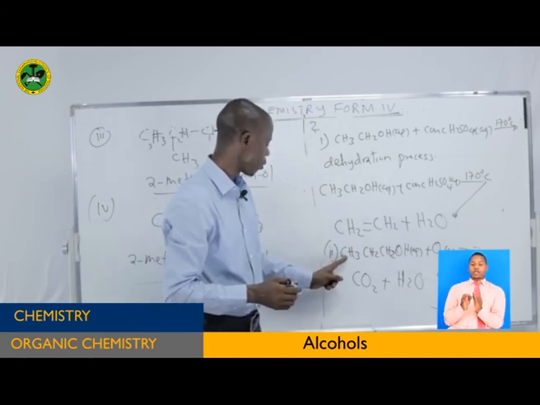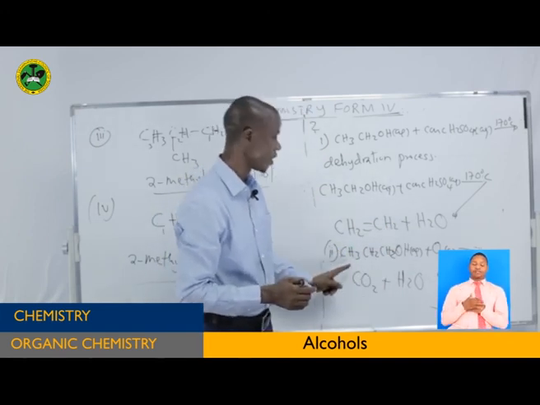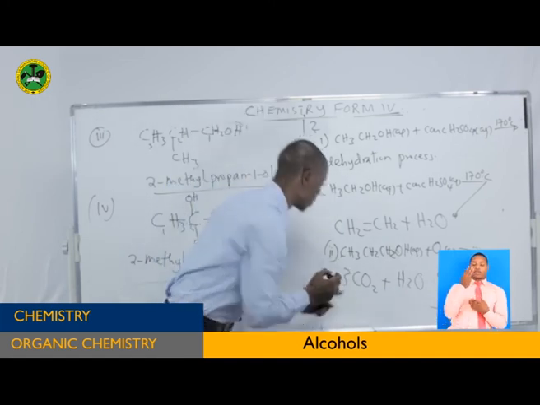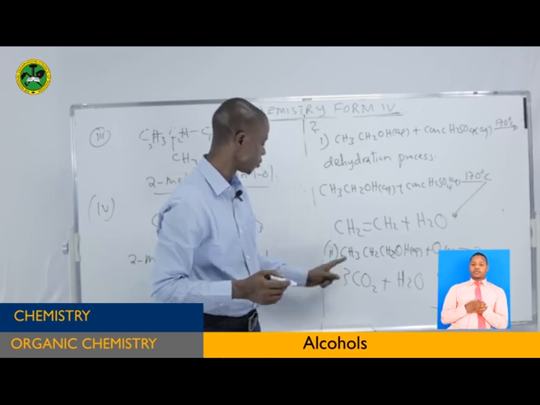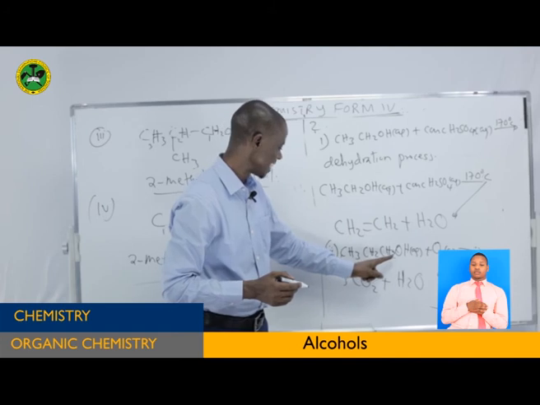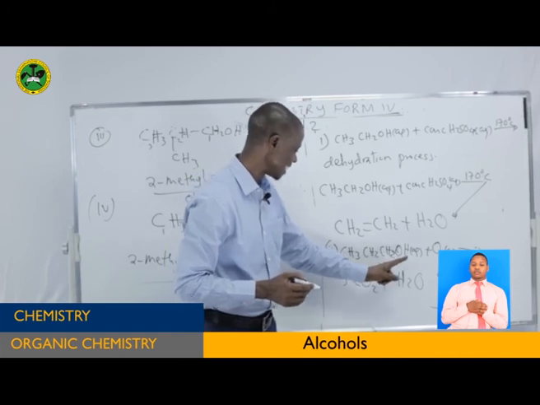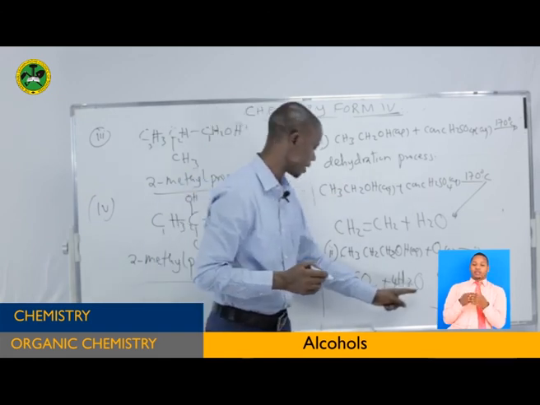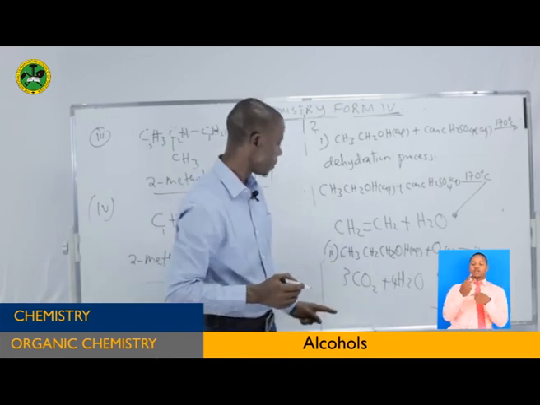How many carbon atoms? 1, 2, 3. There are 3 carbon atoms. So if there are 3 carbon atoms, then you put here 3 to make it 3 carbons. How about hydrogen? This is 3. This is 5. This is 7. This is 8. So you put here 4 to make 8 hydrogen atoms. How about oxygen?